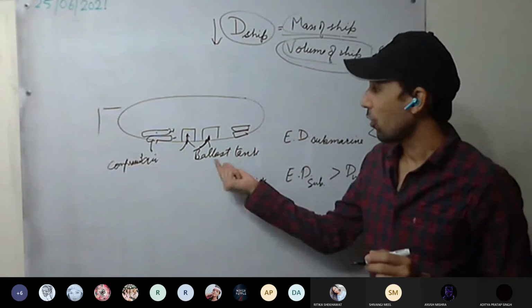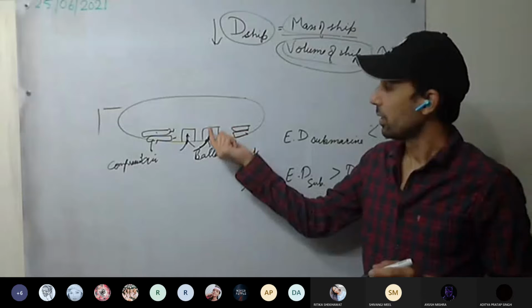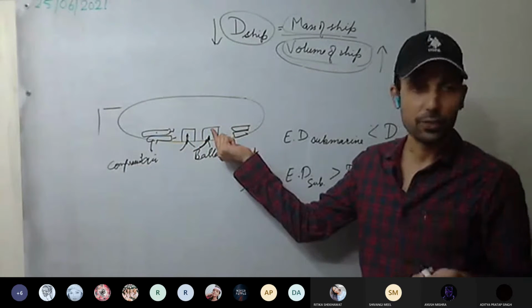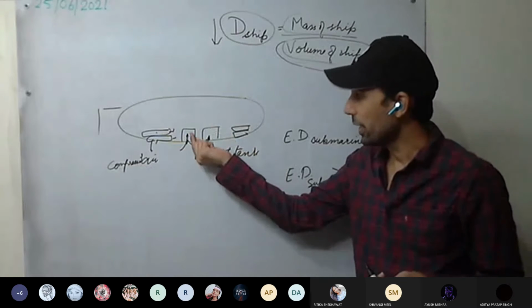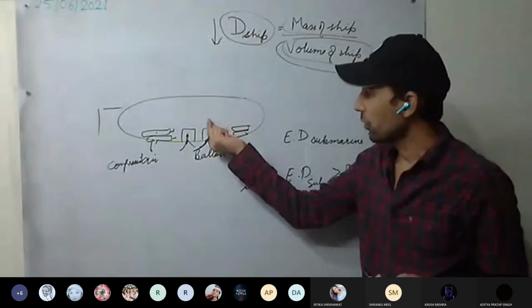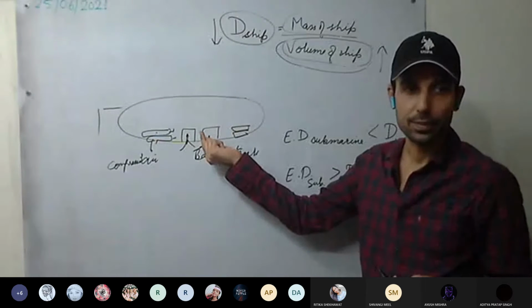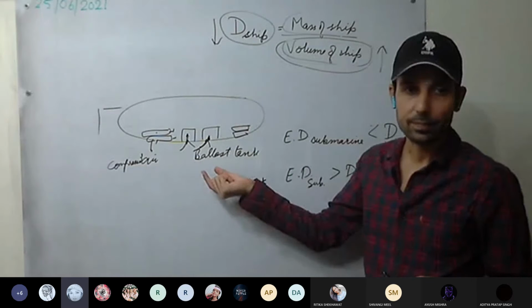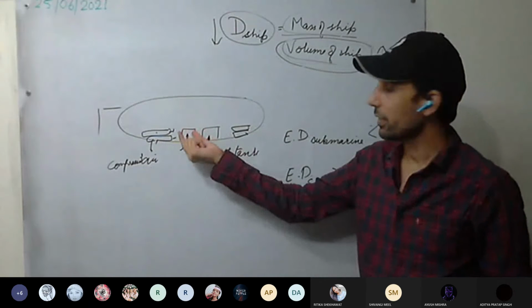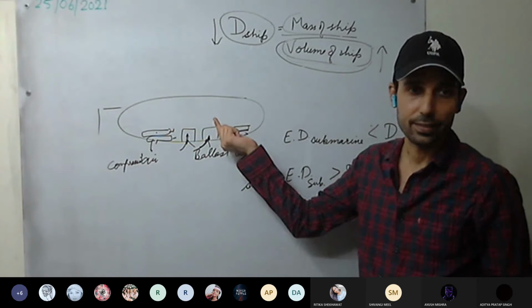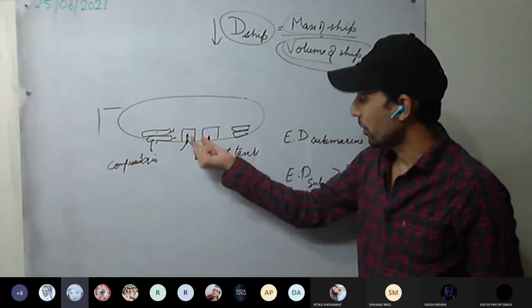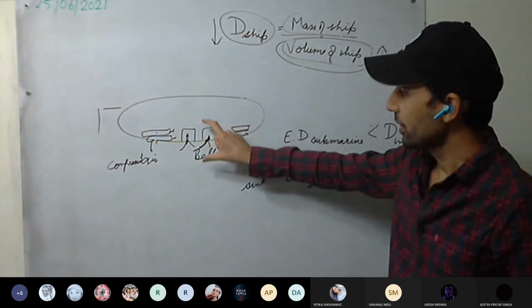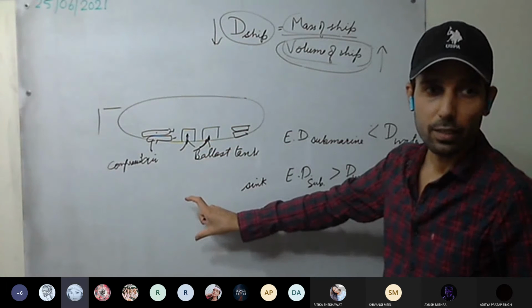Okay. Now see here how we can increase the density of the submarine. These ballast tanks initially were filled with air. Air is less dense as compared to water. Now what are we going to do? We'll let the water get in. As the water gets in, effective density of the submarine will increase, because mass will increase, as we are adding water. Now see what will happen. It will sink.